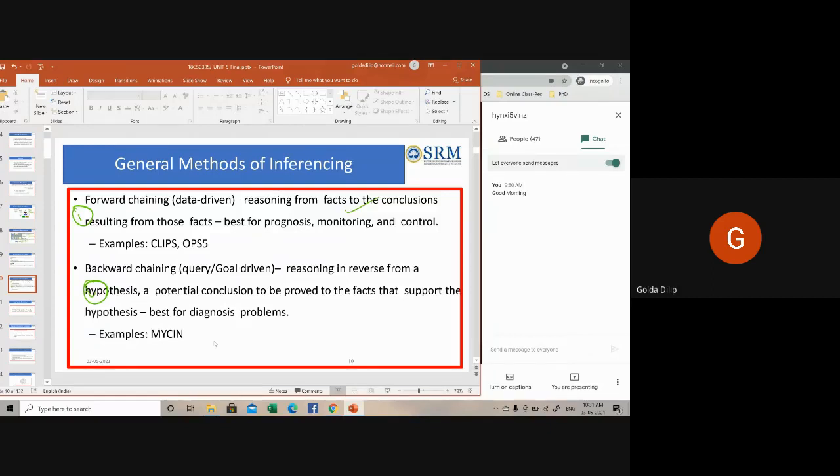Okay, for example, another example is that it can be used for prediction of share market status as an effect of change in the interest rate, or as a result of inflation, or as a result of war. It's also best for prognosis, where a forward chaining inferencing system could be used.